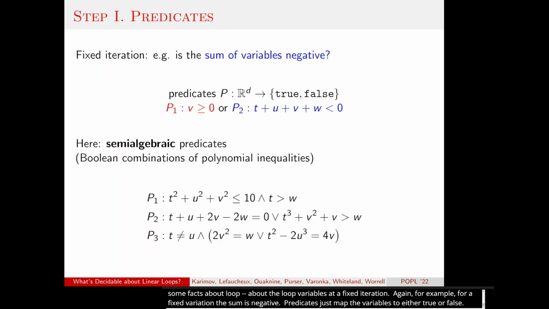The predicates that we have in our paper are semialgebraic predicates, which is quite a general framework where we allow for Boolean combinations of polynomial inequalities. So the inequalities in the definition of a predicate are not restricted to be linear, for instance. You can see a couple of examples here.